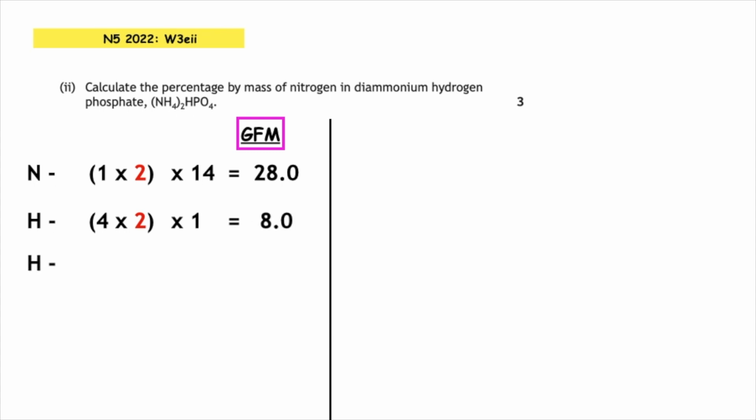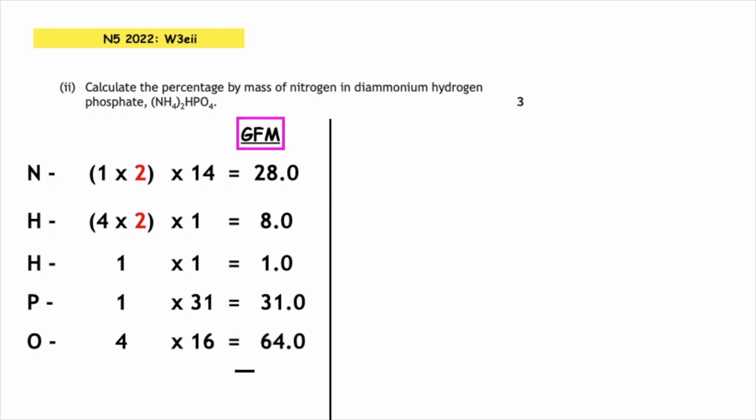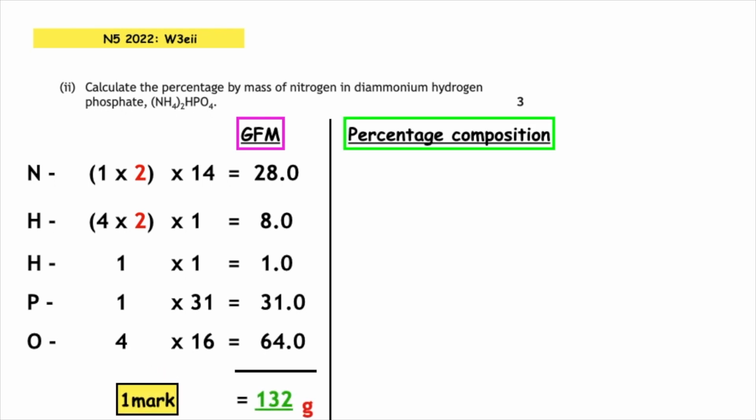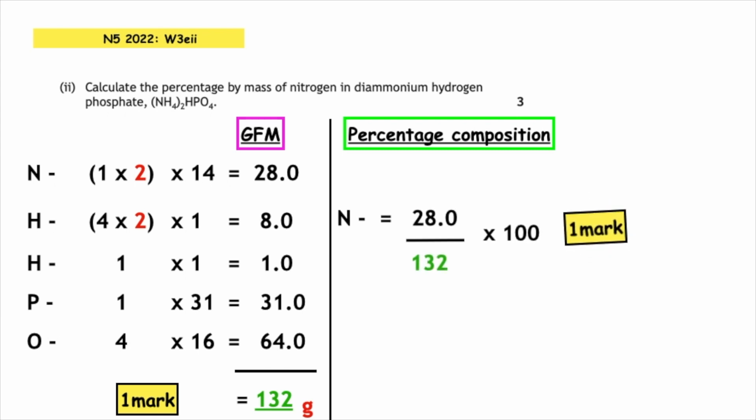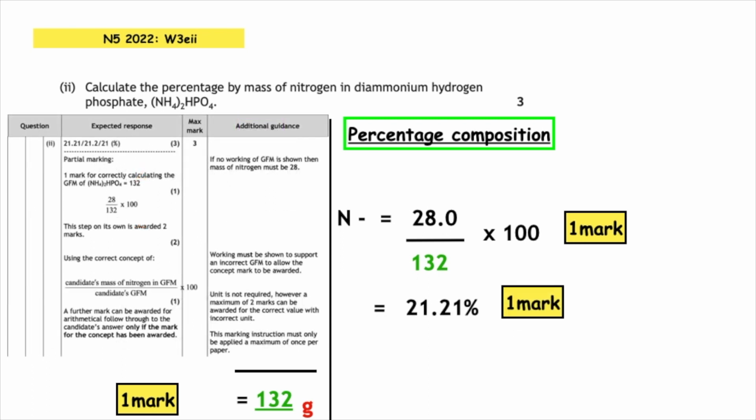The hydrogen outside the bracket, we've got 1 of those times the relative atomic mass, which is 1, which will give us 1. Phosphorus, we have 1 of those times the relative atomic mass, which is 31. 1 times 31 is 31. And oxygen, we've got 4 of those times the relative atomic mass of 16, which would give us 64. Therefore the GFM would come out at 132 grams. For percentage composition, we want to put the mass of the element that we're interested in over the GFM. So that will be 28 over 132 times 100, and the final percentage will come out at 21.21%.